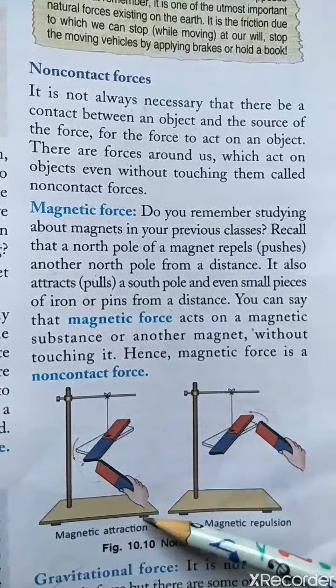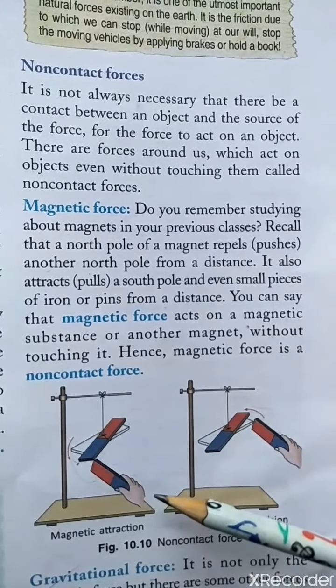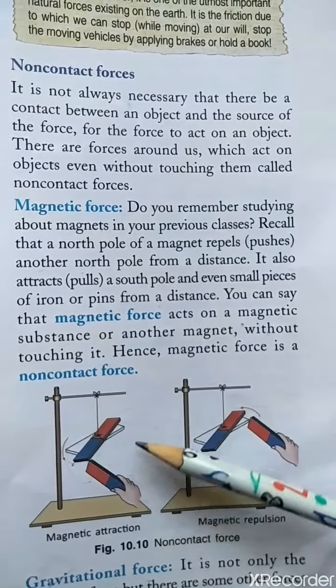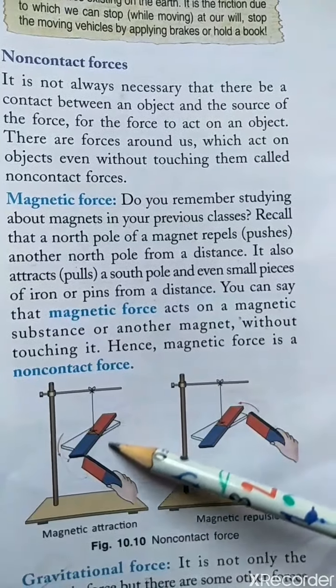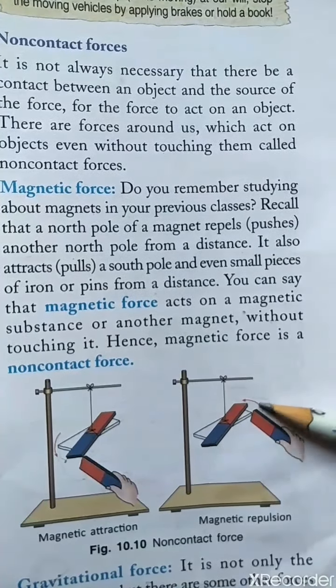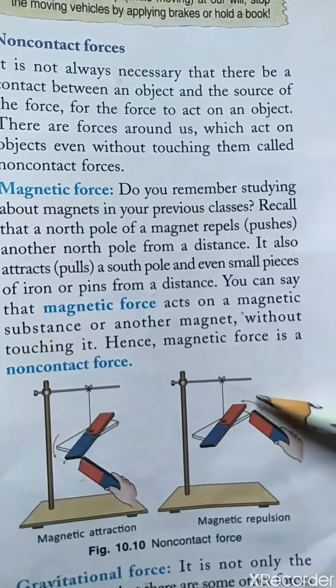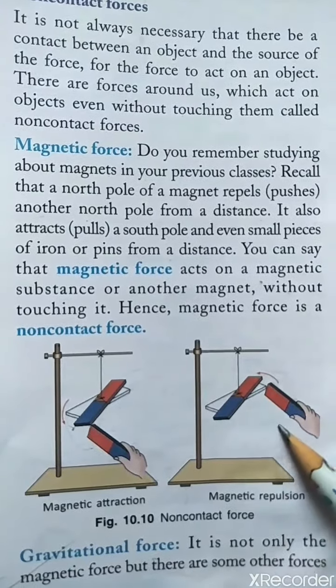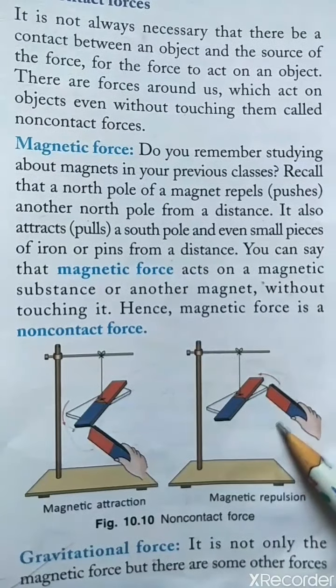Here you can see in the picture that when we bring two magnets with opposite poles close, they attract each other, and when like poles come closer, they move away and repel each other. So here the objects are not in contact, so it is an example of non-contact force.